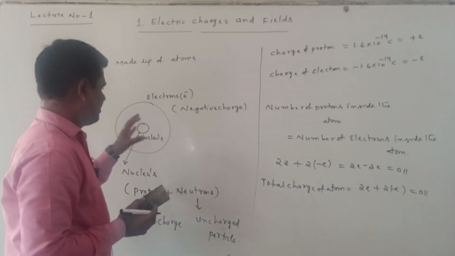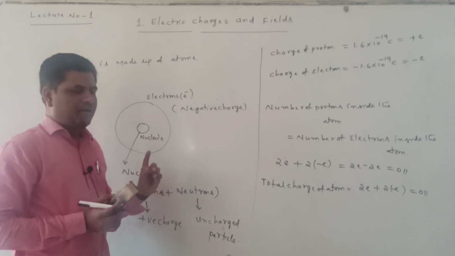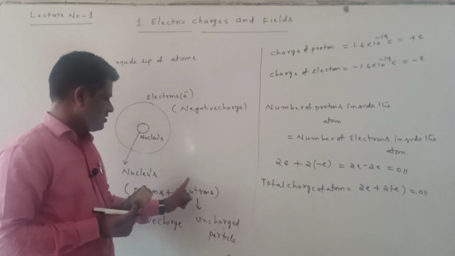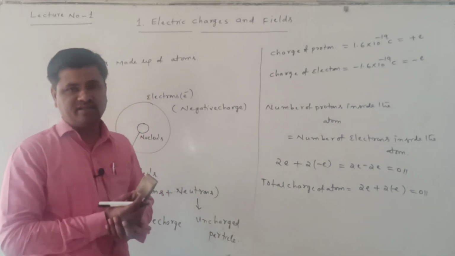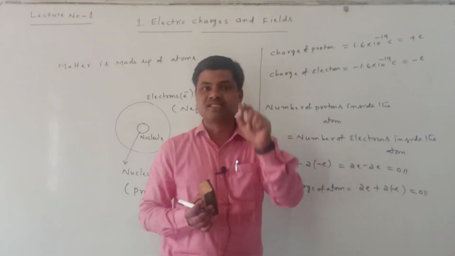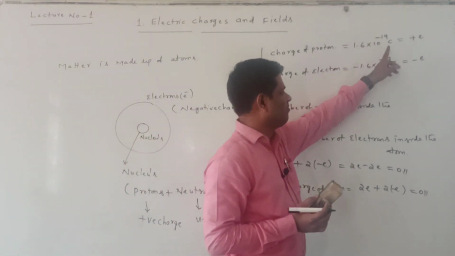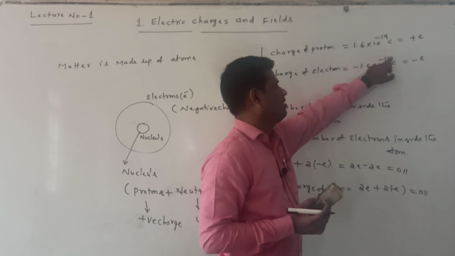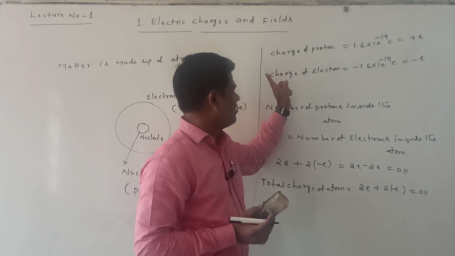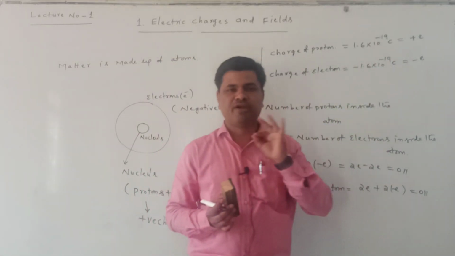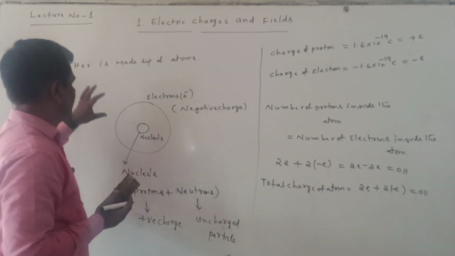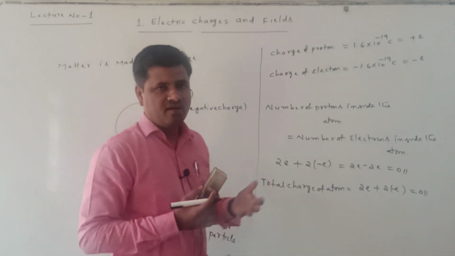That is the reason we say the atom is electrically neutral, but the proton has the positive charge, electrons have the negative charge, and the neutron is an uncharged particle with no charge. The charge of the proton and the charge of the electron always have the same magnitude, 1.6 into 10 power minus 19 coulombs, but the proton is positive and the electron is negative. This point we have to remember. This is the general introduction about the atom and how the charges are there.